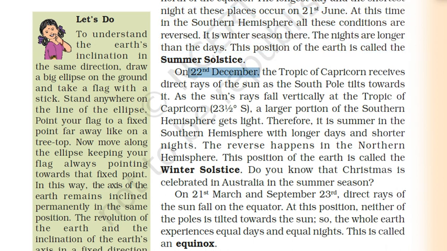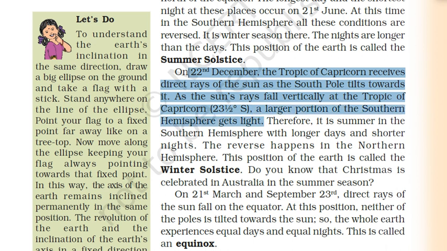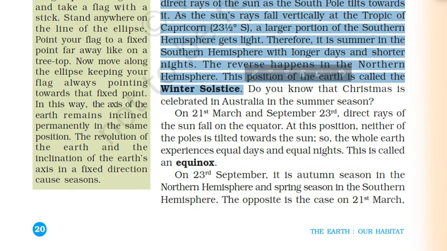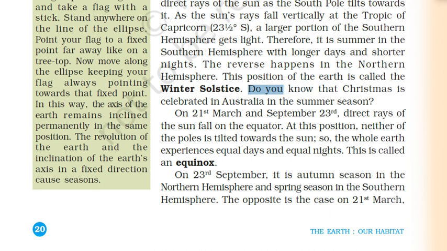On 22nd December, the Tropic of Capricorn receives direct rays of the Sun as the South Pole tilts towards it. As the Sun's rays fall vertically at the Tropic of Capricorn, that is 23.5 degrees south, a large portion of the southern hemisphere gets light. Therefore, it is summer in the southern hemisphere with longer days and shorter nights. The reverse happens in the northern hemisphere. This position of the Earth is called the winter solstice. Do you know that Christmas is celebrated in Australia in the summer season?